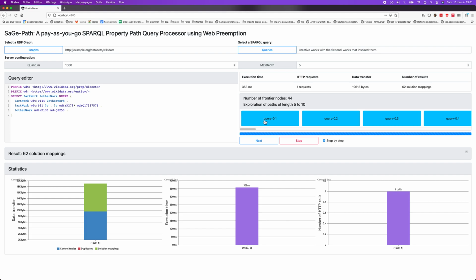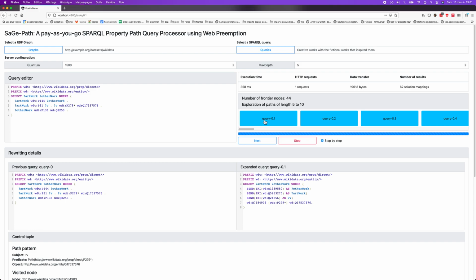So let's look at the first subquery we have to execute. This is the original query we executed, but in fact we have been stopped when visiting this node. So it means that the frontier node here, when we reach this node, we reach this node at a depth of 5.